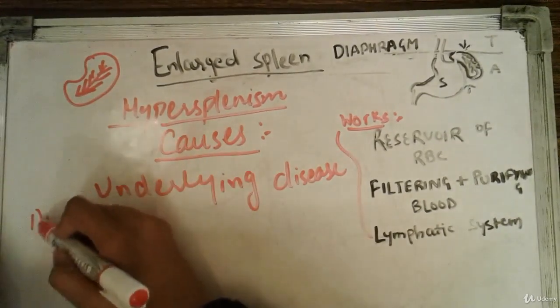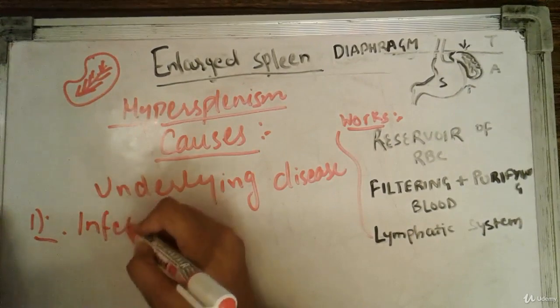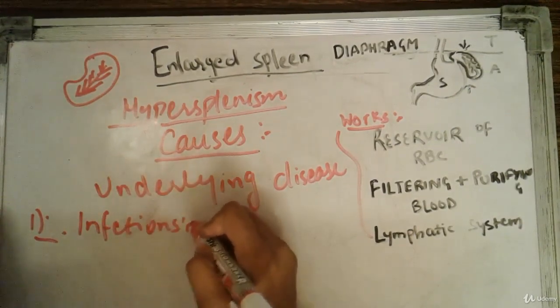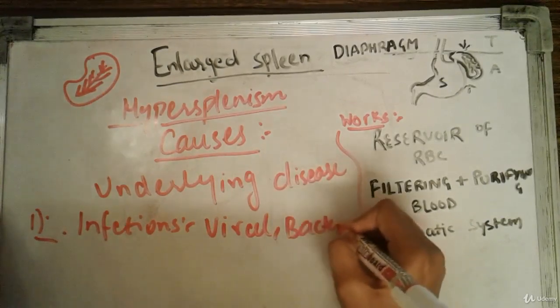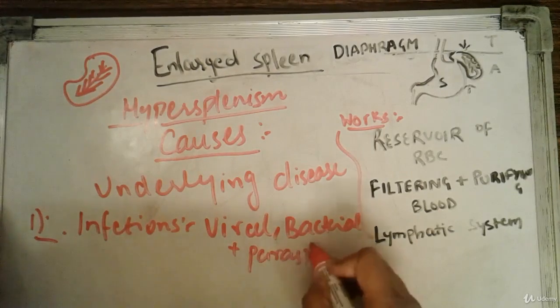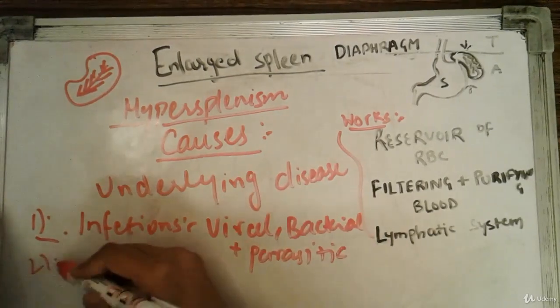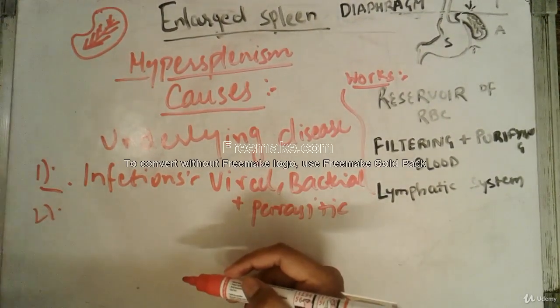Number one, infections: viral, bacterial, and parasitic infections. Another cause is cirrhosis, that is, liver diseases and liver infections.